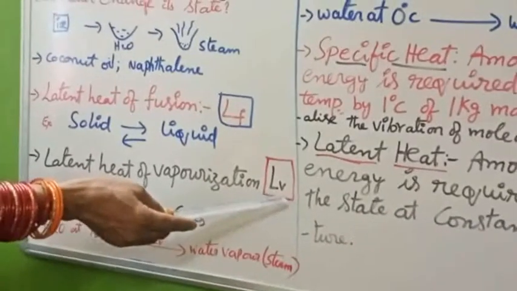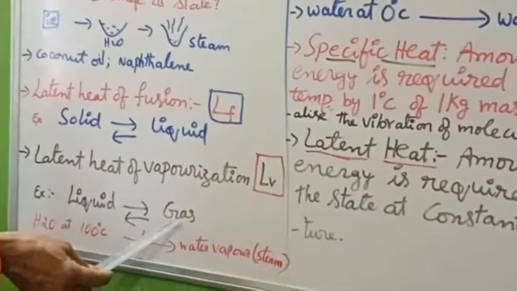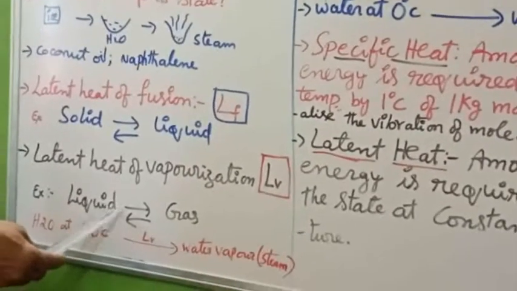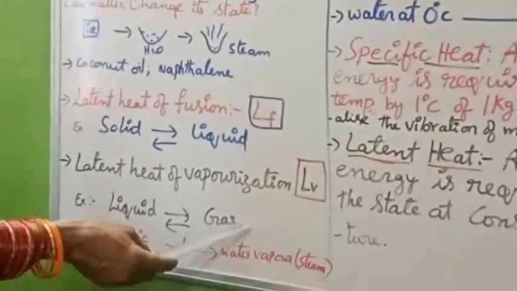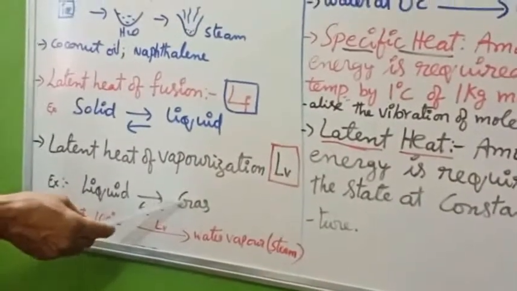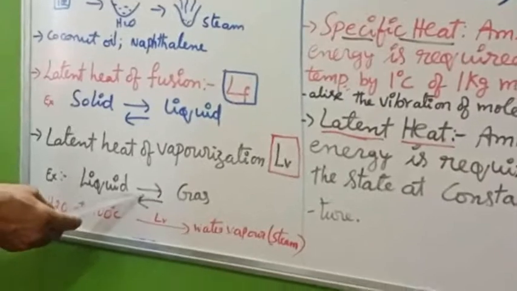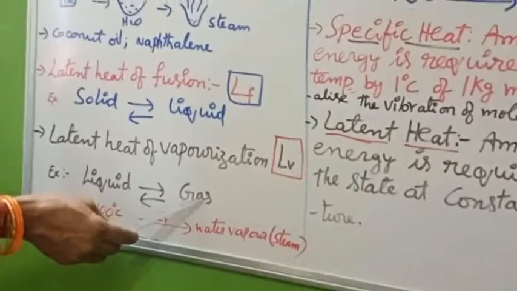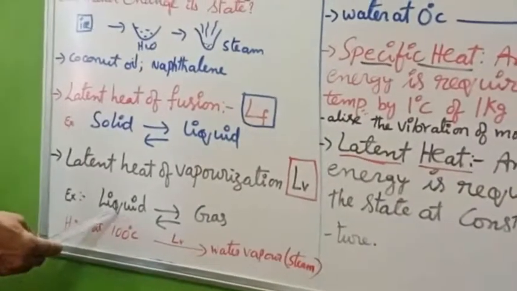It is depicted with Lv, capital L and small v. So here liquids will be changed into gaseous state. How? If you take some water in a container and start boiling by raising the temperature, it changes into water vapor or gaseous state. Again, if you put a lid over that and stop the flame, after some time we are able to find some liquid droplets on the inner side of the lid. Here we are able to find liquids. By raising the temperature, they are changed into gaseous state. By lowering the temperature, they come back to the liquid state.